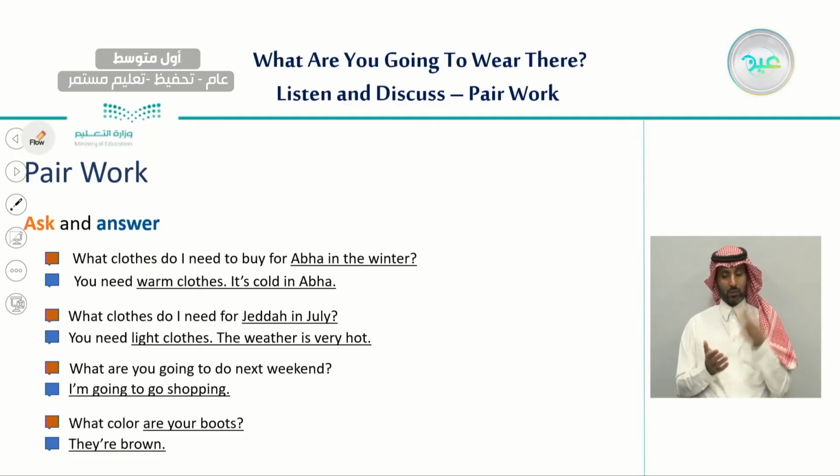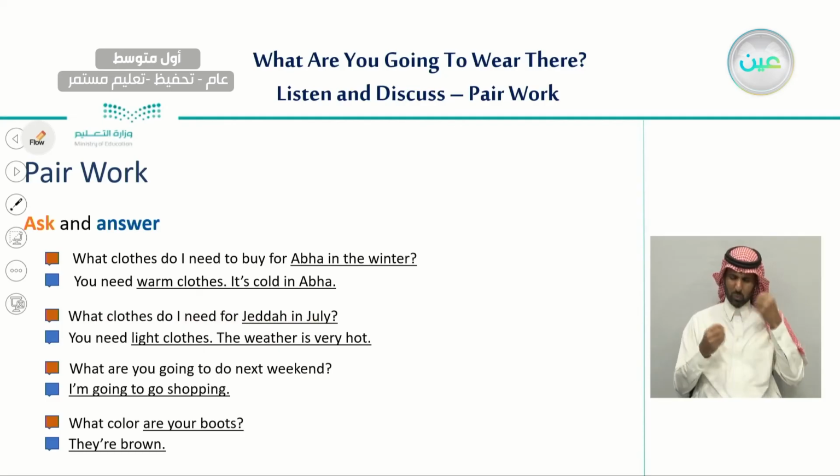The second question you should ask is, what clothes do I need for Jeddah in July? And the answer will be, you need light clothes. The weather is very hot. So you can also have a similar suggestion for this.